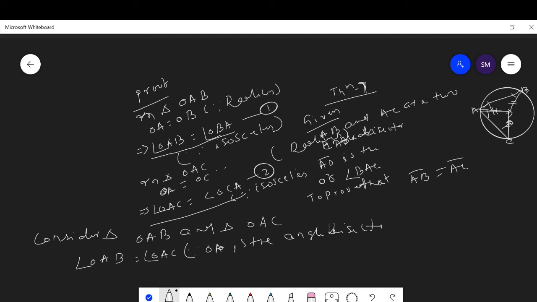Then by equating 1 and 2, we get that angle OBA is equal to angle OCA. And OA is the common side.